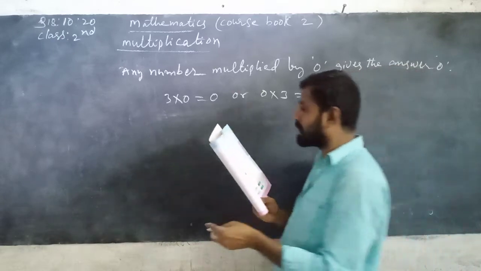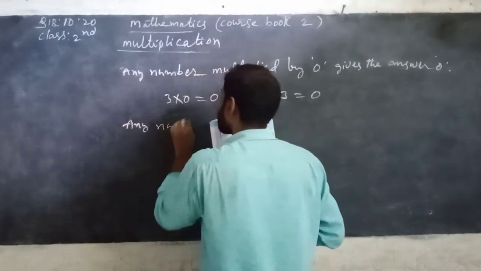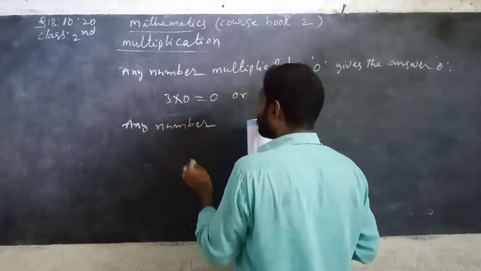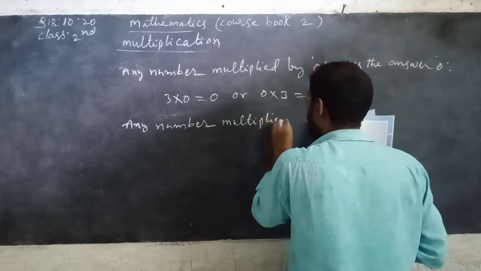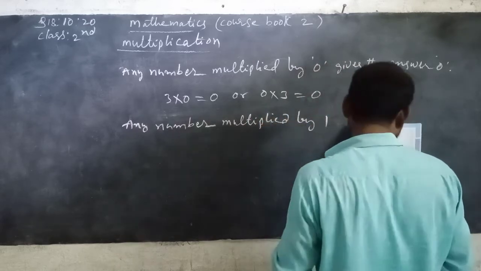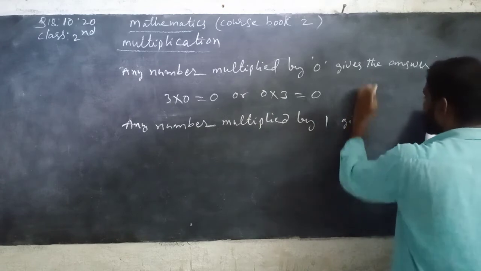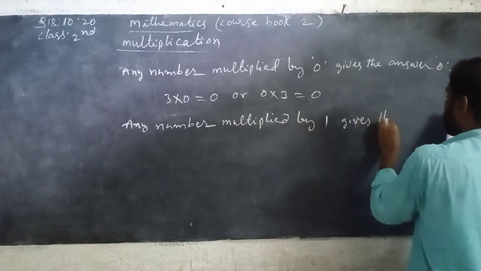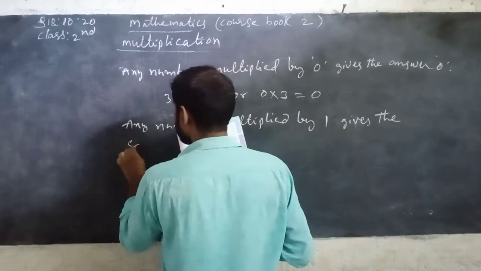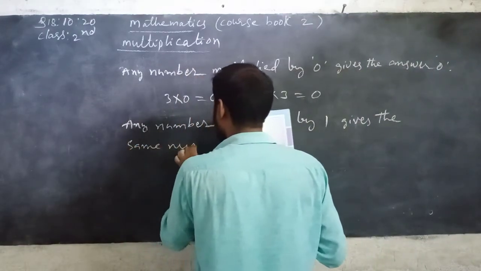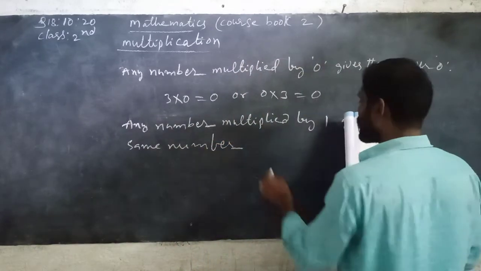Next, any number multiplied by 1 gives the same number as the answer.